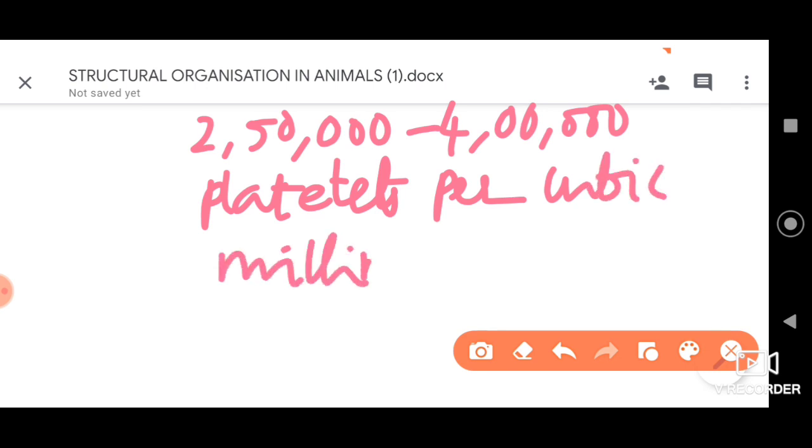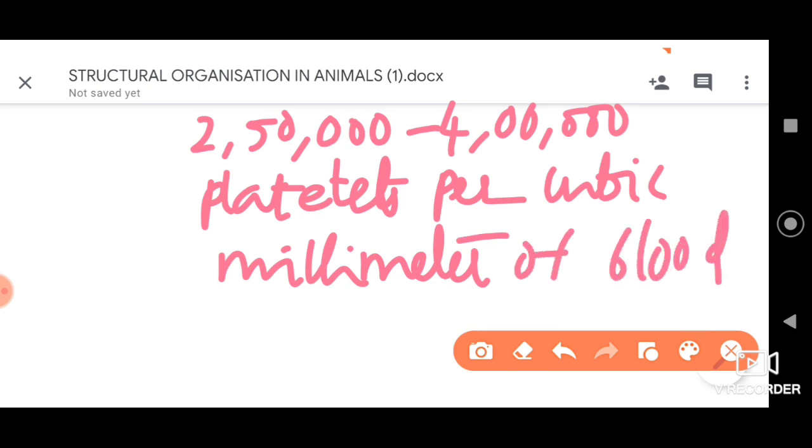So we can say they are a little higher than the WBCs, and very much less when compared to RBCs.